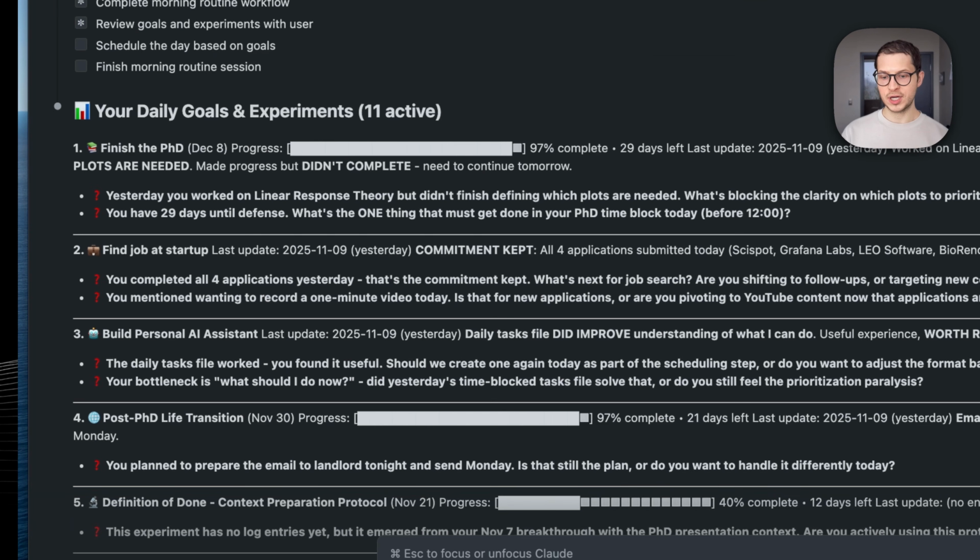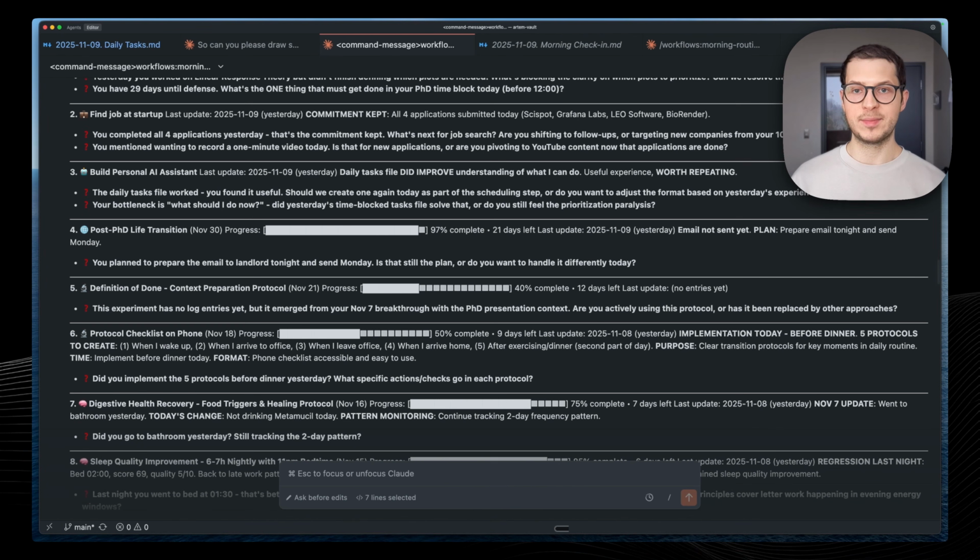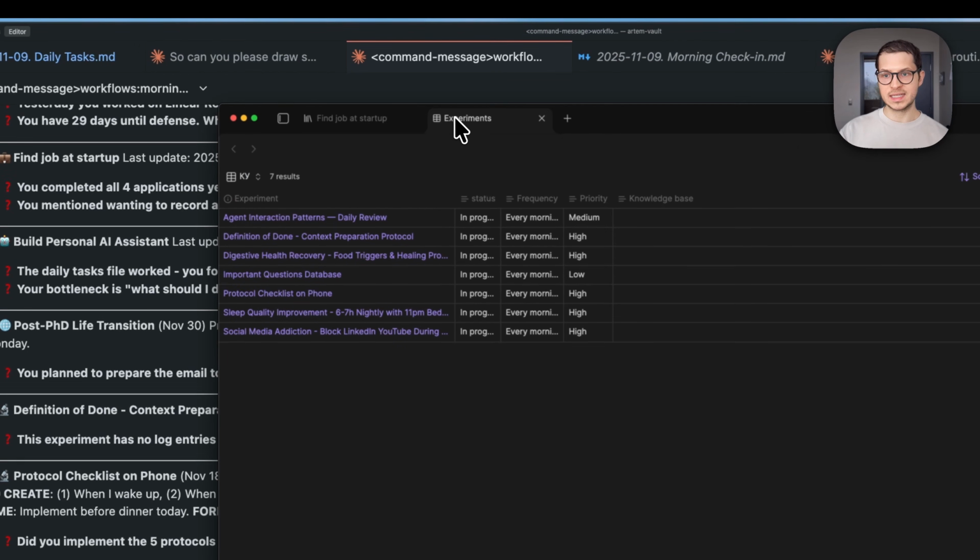Another thing which I do is experiments. Experiments are different from the goals. The goal is something that you want to achieve, but an experiment is something that you just want to try and see what happens. For example, I do my health log, and here the agent asks me about the progress on that experiment and enables me to track these experiments every day. And I have a similar Obsidian base for those experiments.